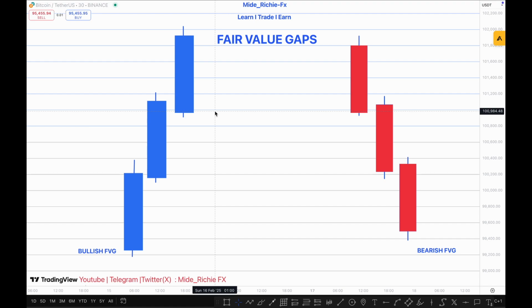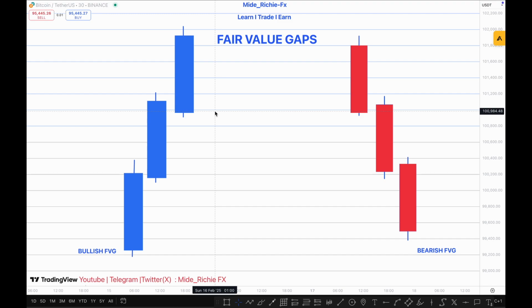As I said, this is going to be the simplest video you watch about fair value gaps, so just stay with me. I'm going to explain these things in the simplest forms so we don't get lost. A space within two candles, that's actually what we call a fair value gap. It's actually very simple. But then we have bullish fair value gaps and we have bearish fair value gaps.